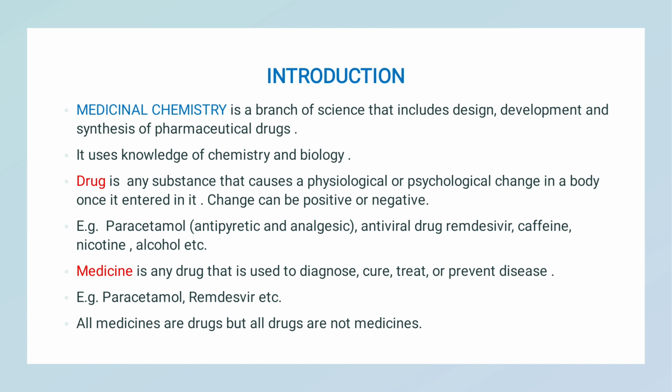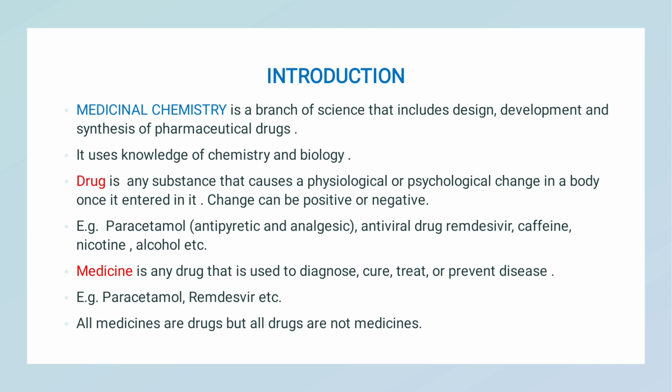So there is a difference between drug and medicine. A drug can be useful as medicine also, but some drugs like caffeine, nicotine, alcohol are just used for pleasure, not for any medicinal use. Medicine is any drug that is used to diagnose, cure, treat, or prevent disease. So see the difference. A drug is any substance that causes physiological or psychological change.